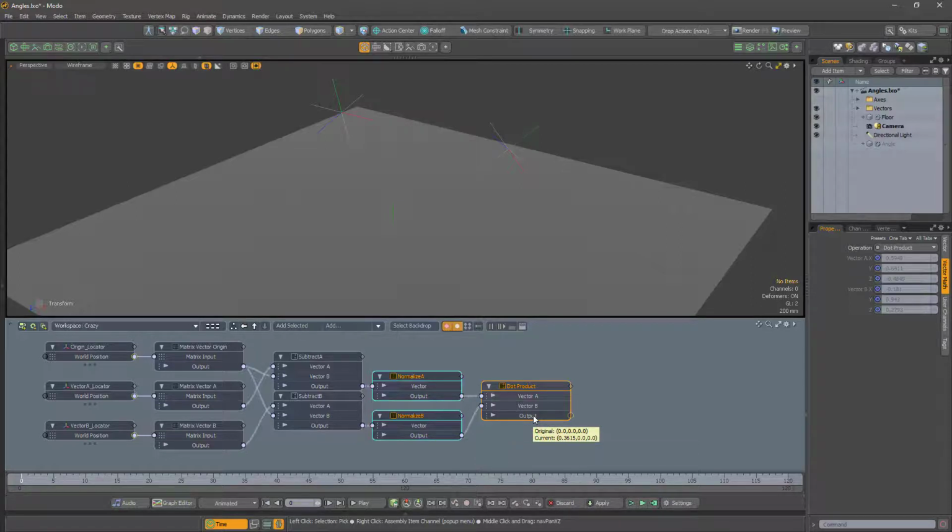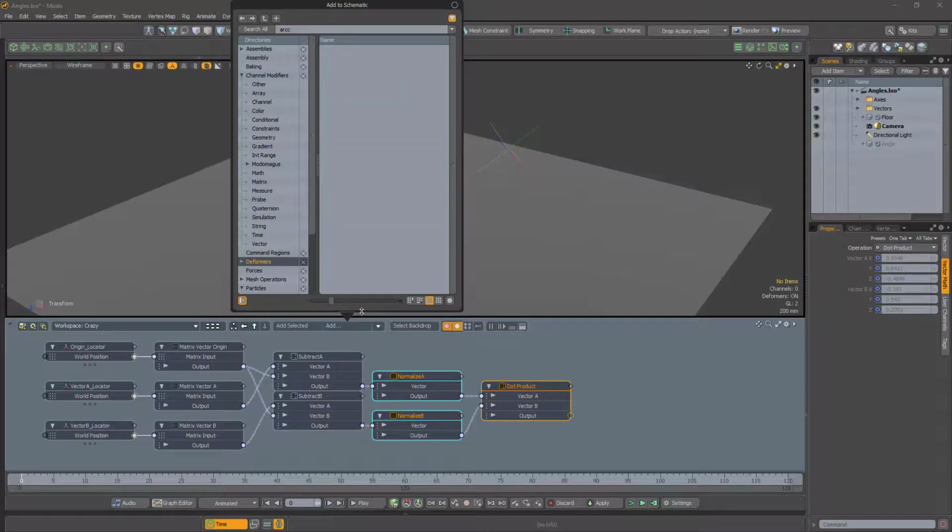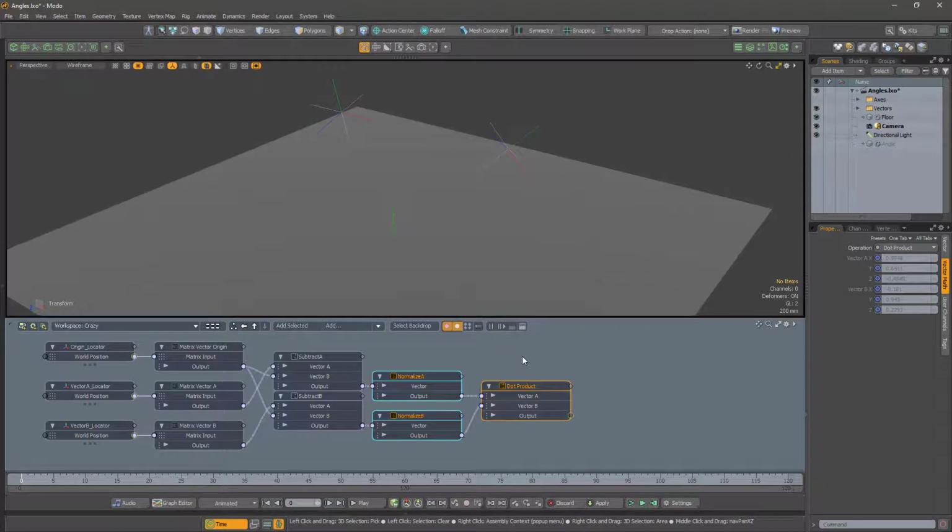To get the angle, we need to use arc cosine. But what is this? I can't find Acos or Arccos or Invcos or anything that looks anything like an inverse cosine. All is lost. Fortunately not. Arc cosine is hiding in plain sight.